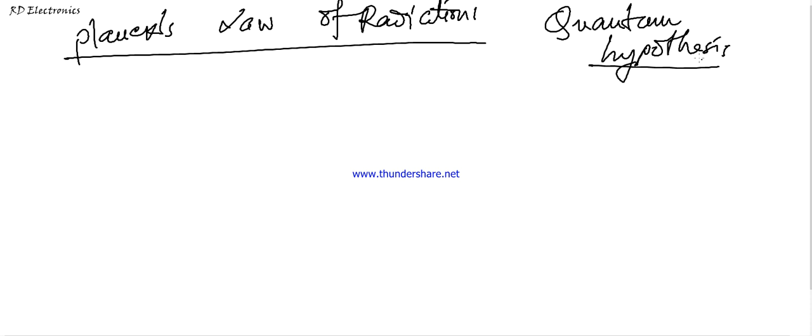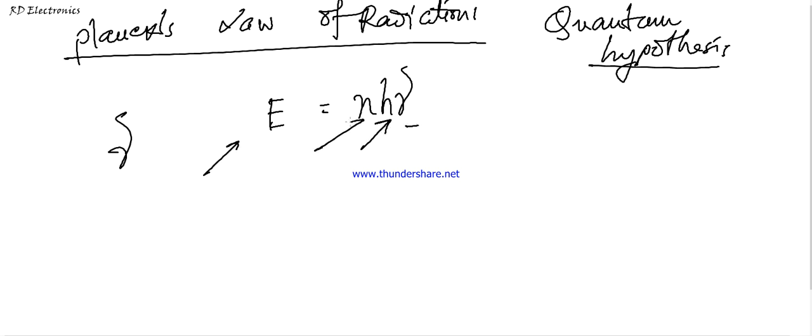According to Planck's hypothesis, if a particle is oscillating with a frequency nu, its energy can only take a set of values. This energy is expressed by the formula E equals n h nu, where nu is the frequency, h is the Planck constant, E is energy, and n is an integer.